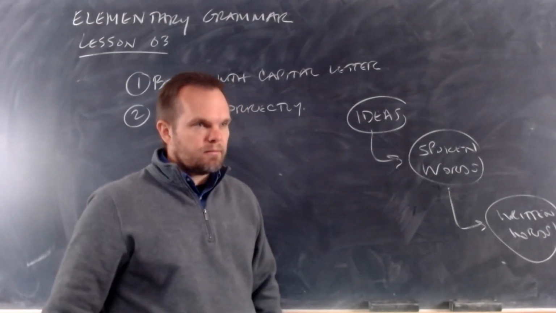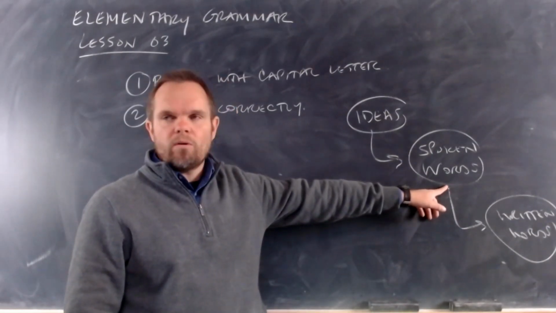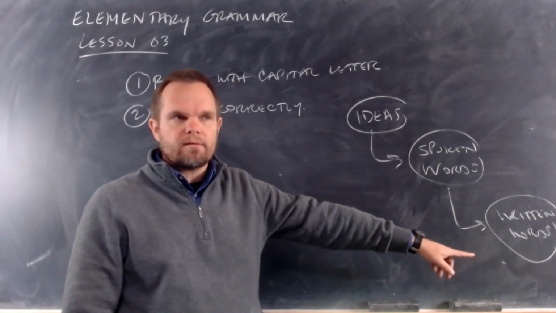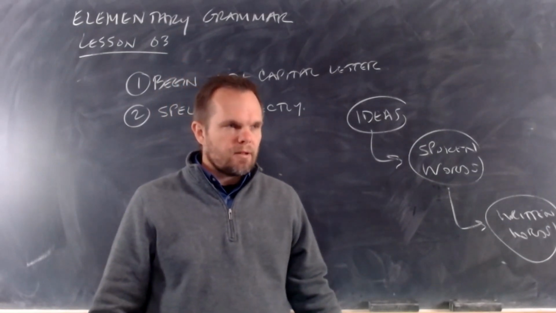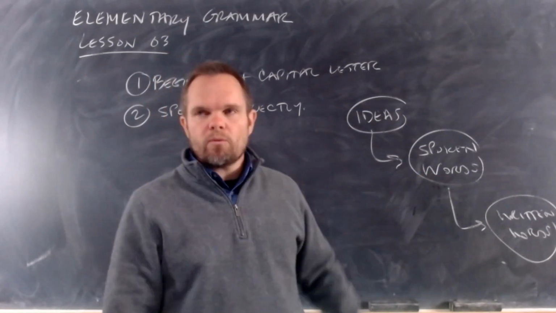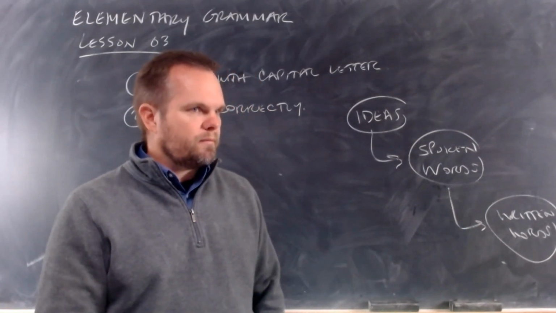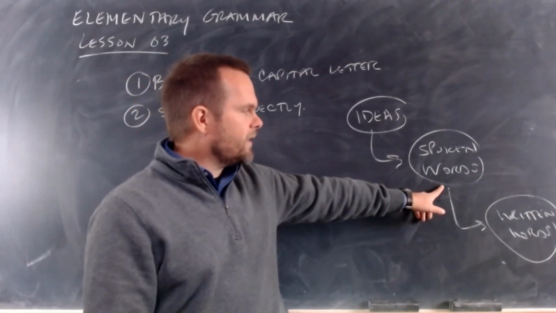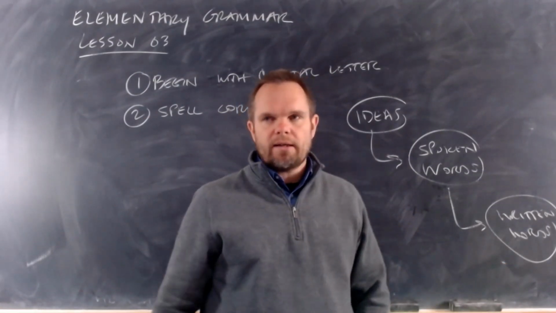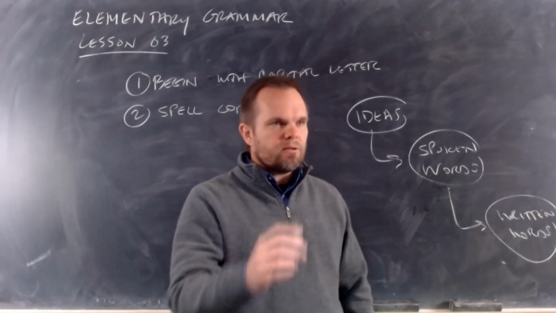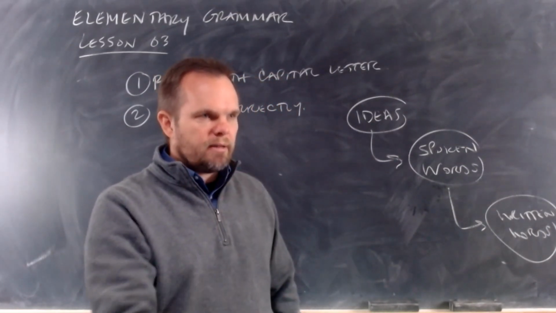Pay attention. You will always know more spoken words than you can write. That's normal. That's not because you have a problem. All right? It's normal to know more spoken words and to know lots of words that you don't know how to write. That's normal. But when you decide that you want to write a certain word, you have to spell it correctly. When you decide that there's a spoken word that you want to write, you have to spell it correctly.